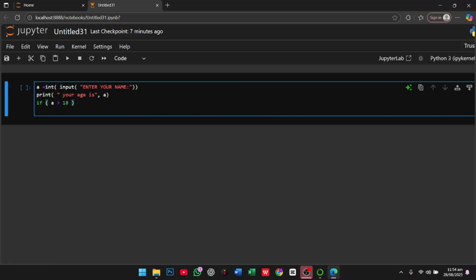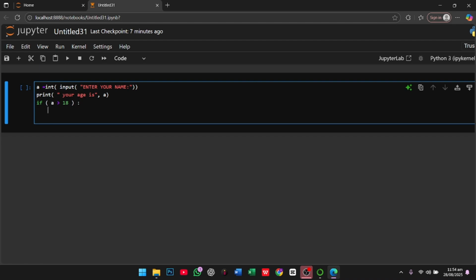How can I write in Python that if a person is 18, then he or she can drive? For this, if you are using a conditional statement if, you must apply a colon sign. This is mandatory. When I press enter and move to the next line, there are four spaces. In Python we don't say spaces, we say indentation.